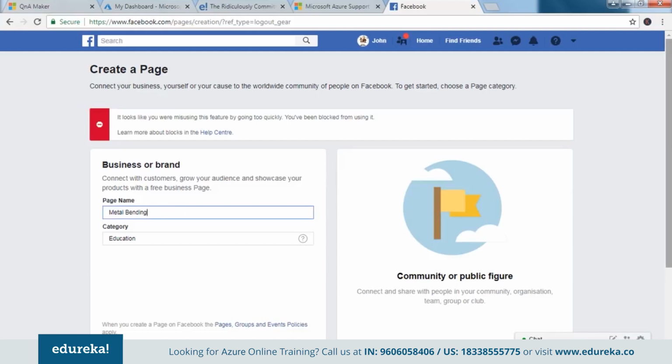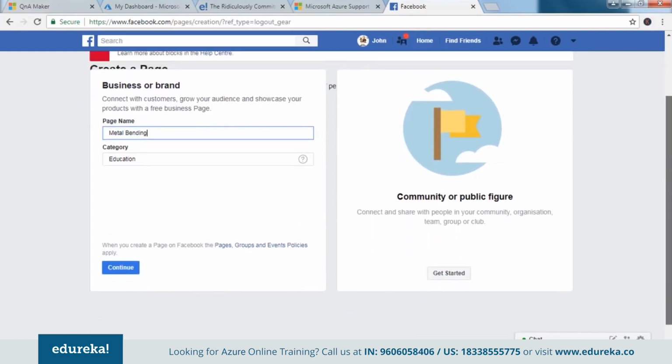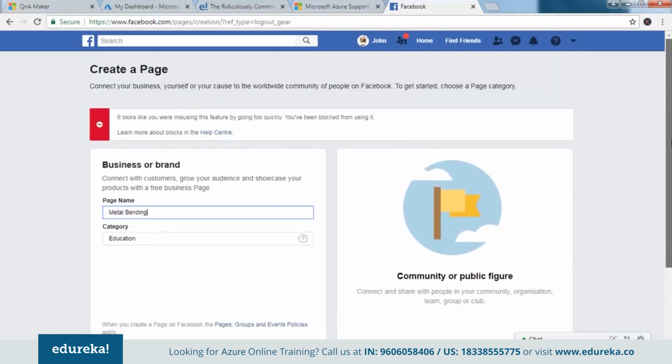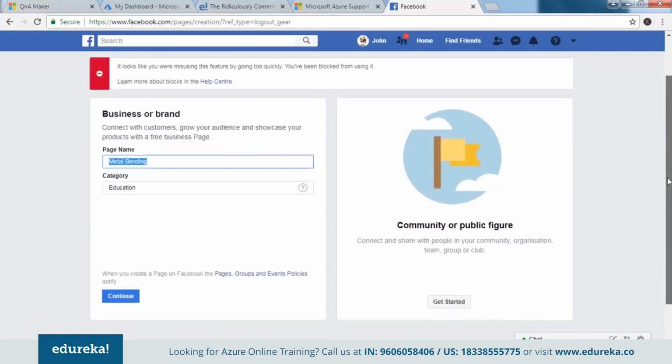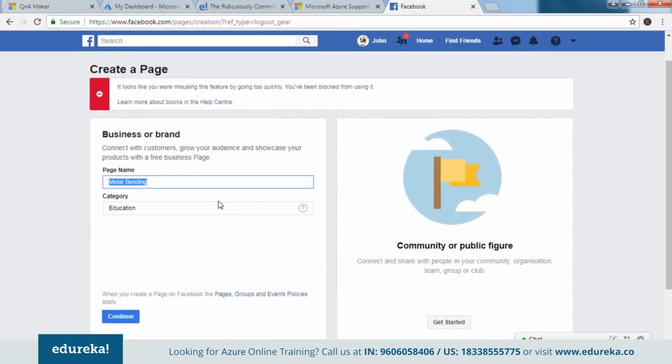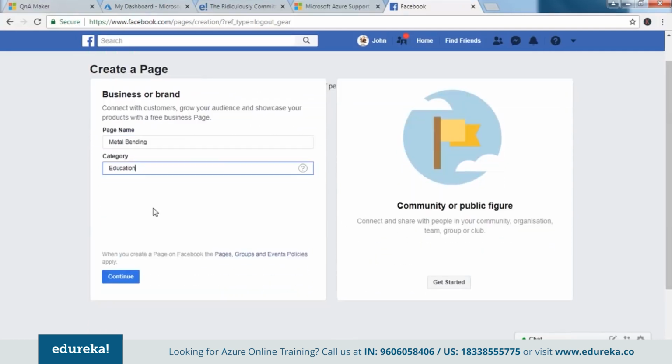Okay, it says I have been blocked for some reason. The thing is, I happened to create this thing twice today. That is why probably they blocked me, for creating this page. Let's see if we can choose some other category and see whether they allow us to create a page here.